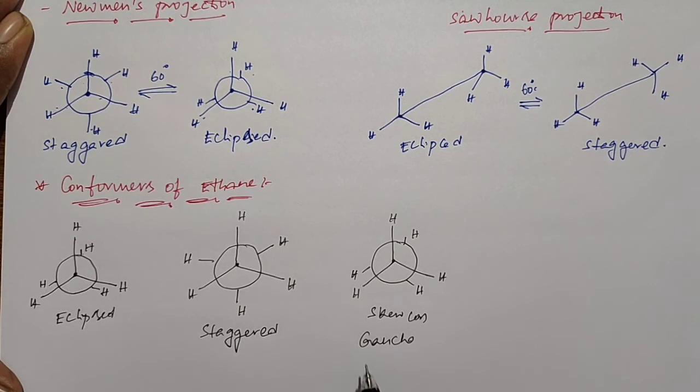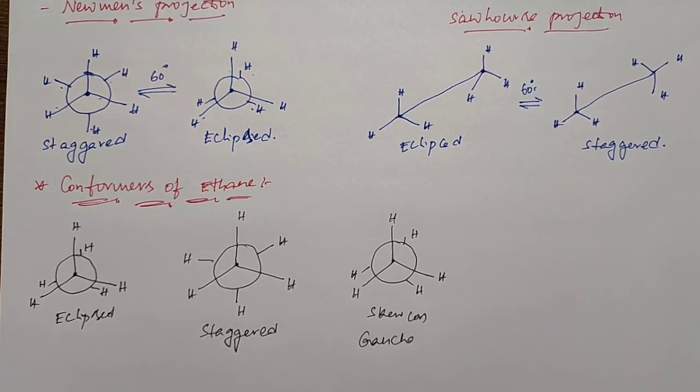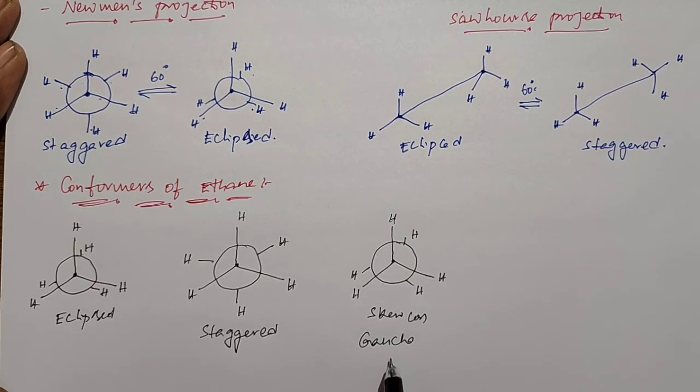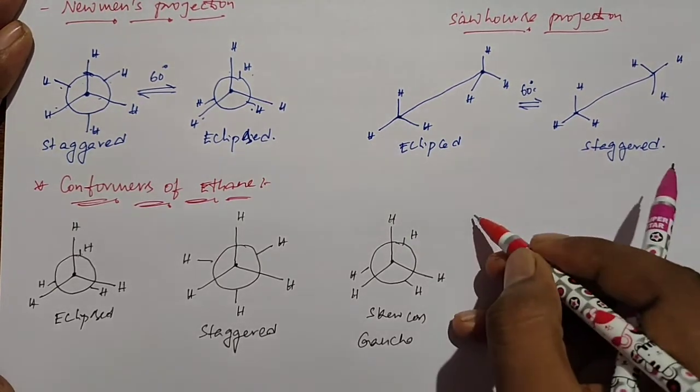So the stability of skew or Gauche is in between the eclipsed and the staggered. Now, to get the eclipsed form to staggered form, we need to rotate 60 degrees, and to get the skew or Gauche form, we need to rotate the carbon-carbon free bond less than 60 degrees.